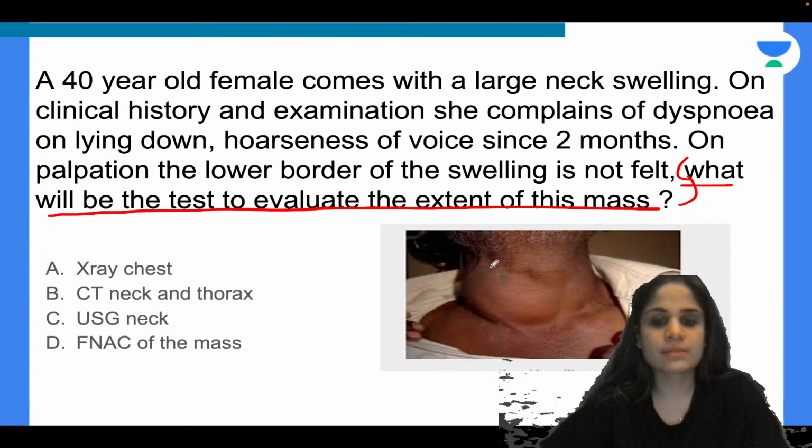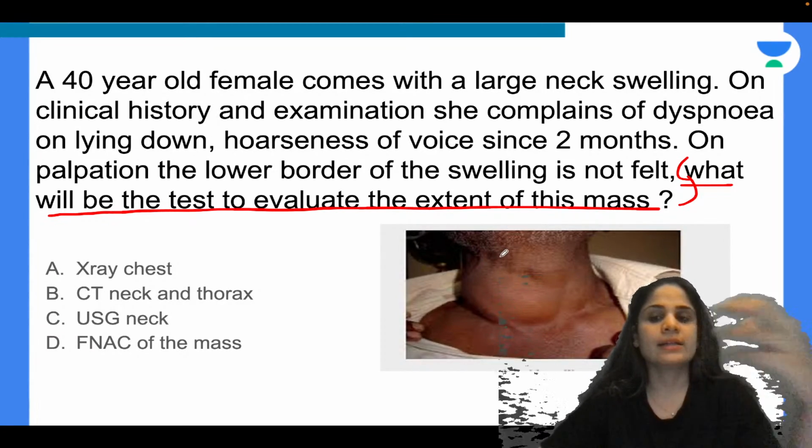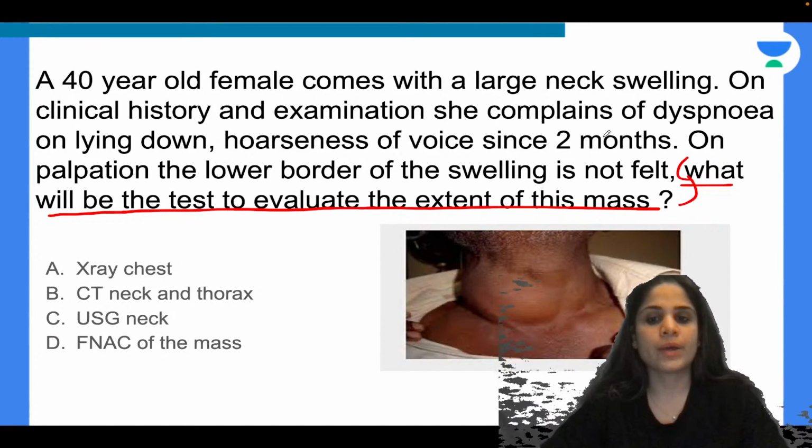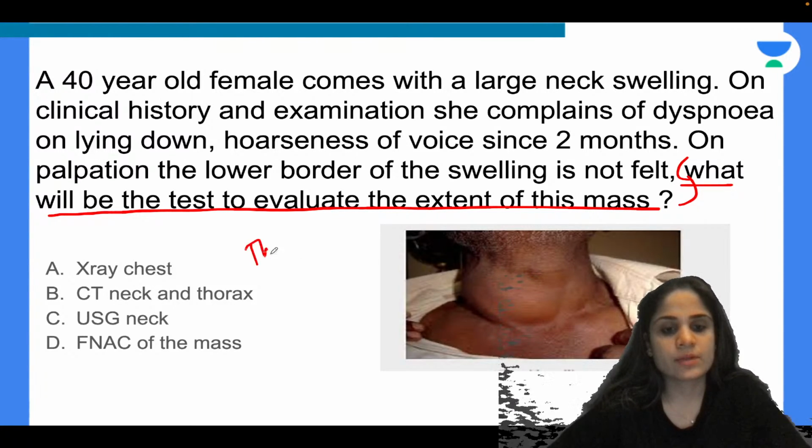So where do you think is this mass arising from? It's in the front of the neck and it is causing dyspnea and hoarseness of voice. Where is the mass arising from and why is it causing dyspnea and hoarseness of voice? Can anyone tell me that? Yes, so it is a thyroid swelling, absolutely correct.